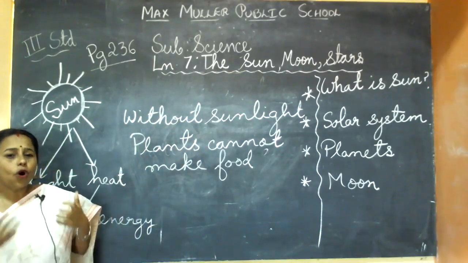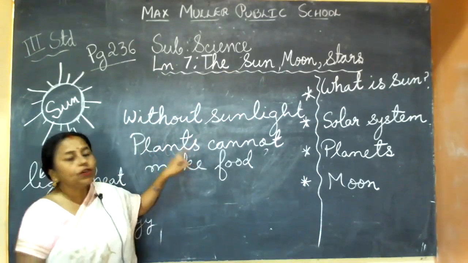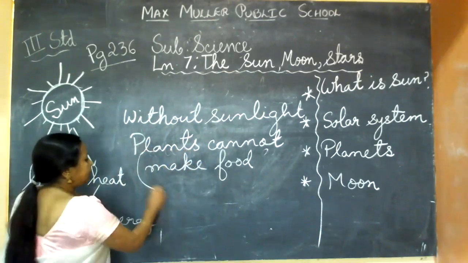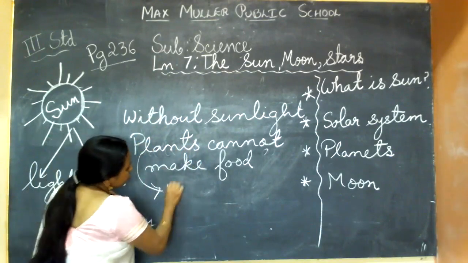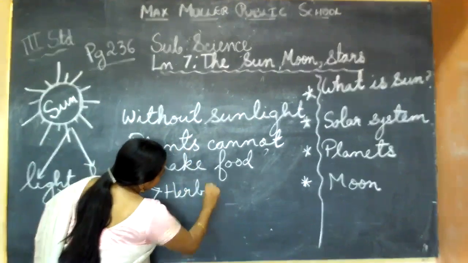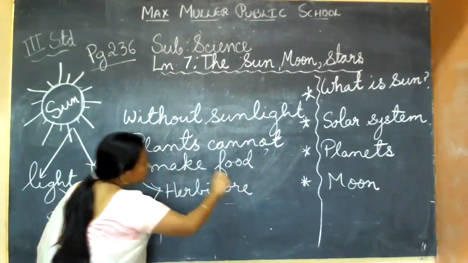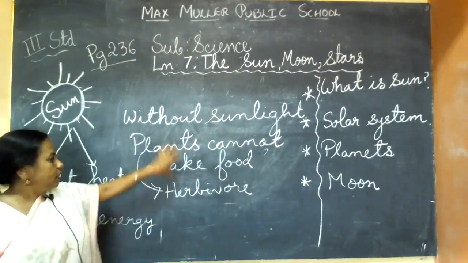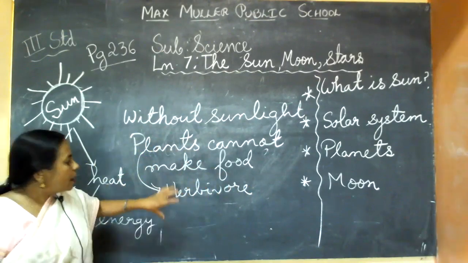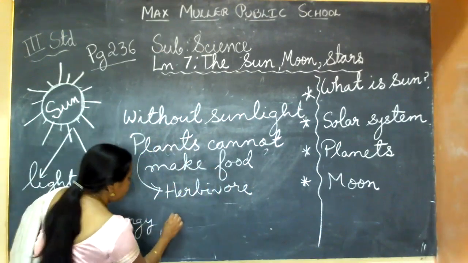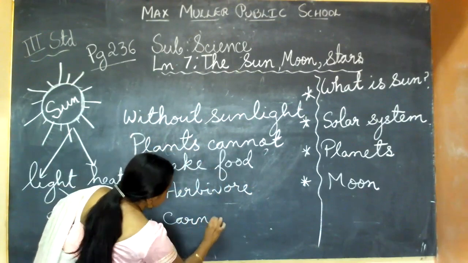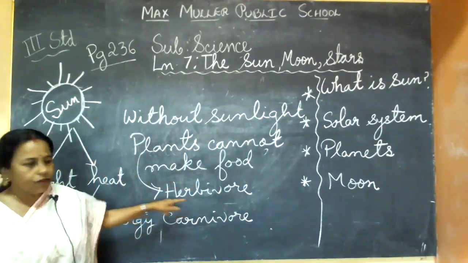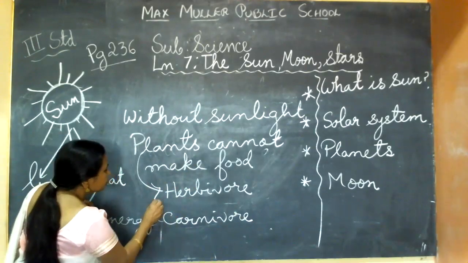And you know, we all directly or indirectly depend on plants for our food. Plants are eaten by herbivores. Herbivore means what? Cow, goat, who depend totally on plants. They eat plants only. So there won't be any herbivore. Some carnivores eat herbivores. Carnivore means lion, tiger, they all eat herbivores. So they also won't be alive.